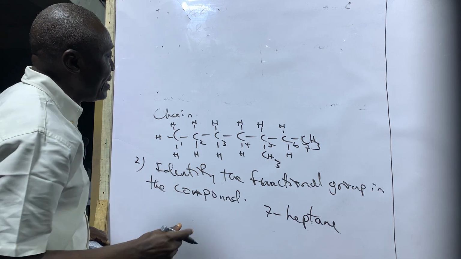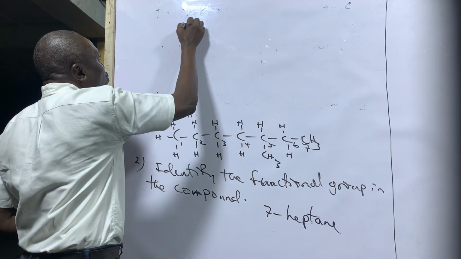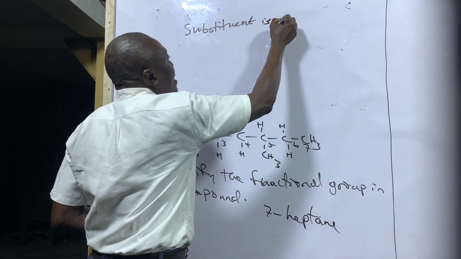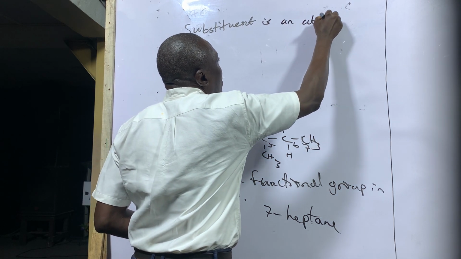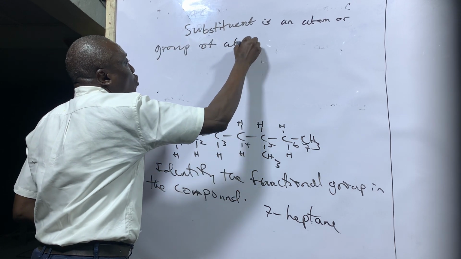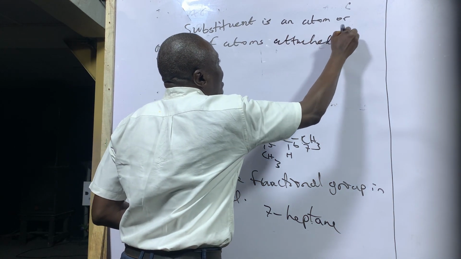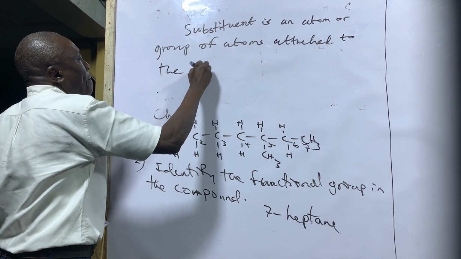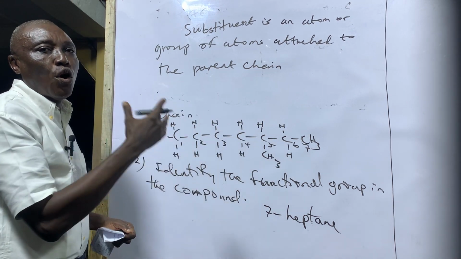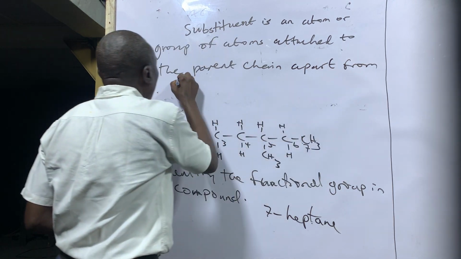Now, this particular heptane, what is a substituent? A substituent is an atom or group of atoms attached to the parent chain or the root chain, apart from hydrogen.